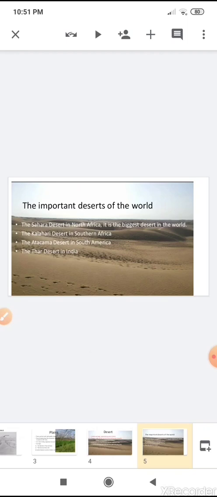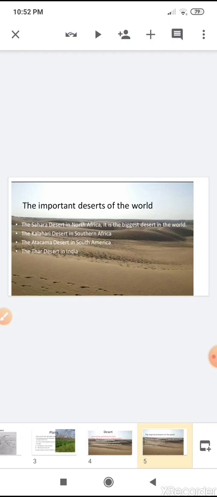Students, repeat with me. What are the important deserts of the world? The Sahara Desert in North Africa, the biggest desert in the world; the Kalahari Desert in Southern Africa; the Atacama Desert in South America; and the Thar Desert in India, which is located in Rajasthan.